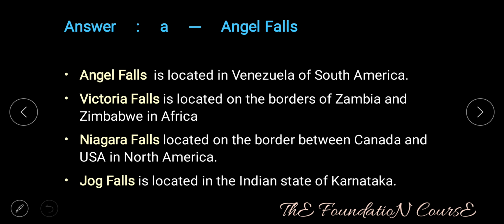Answer is option A, that is Angel Falls. Angel Falls is located in Venezuela of South America. Victoria Falls is located on the borders of Zambia and Zimbabwe in Africa. Niagara Falls is located on the border between Canada and USA in North America. Jog Falls is located in the Indian state of Karnataka.